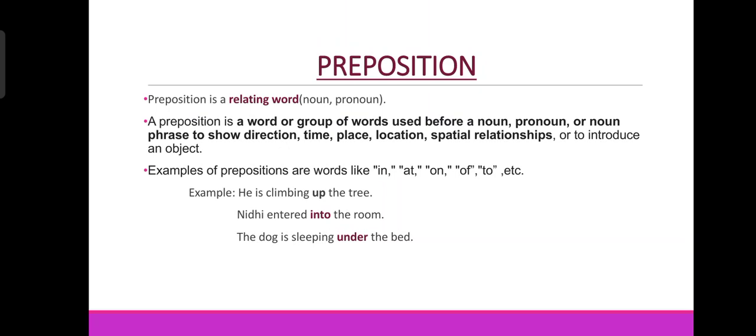Here up is a preposition. Why? How is it a preposition? Up is a place. Okay, it is used as a place. Climbing up the tree. Okay, or direction, place, whatever it may be used as. Next sentence, Nidhi entered into the room. Into the room. Into is also a place, a direction. Again, okay. The dog is sleeping under the bed. Under is also a place.